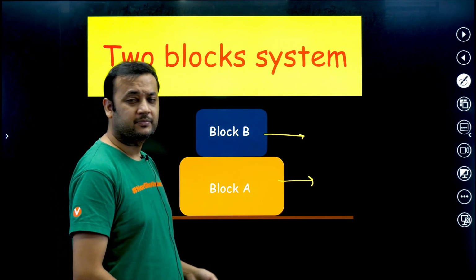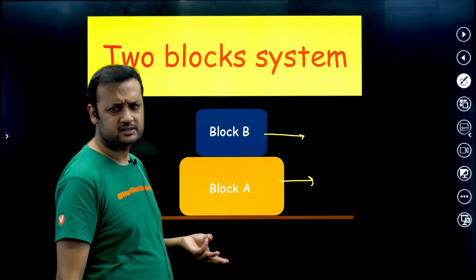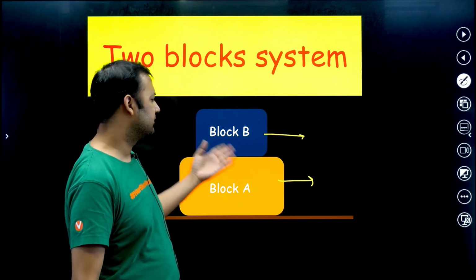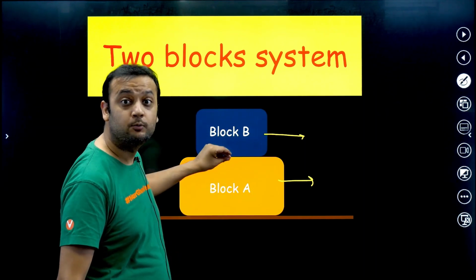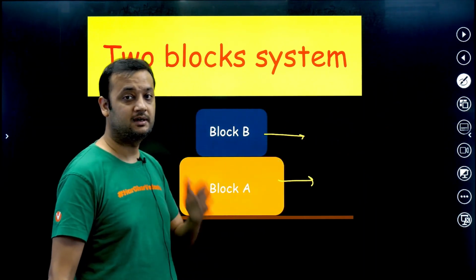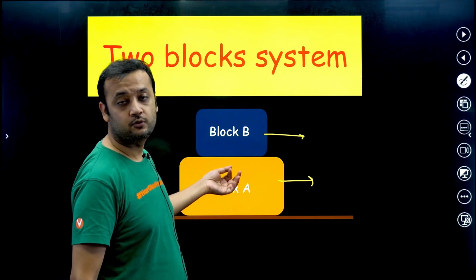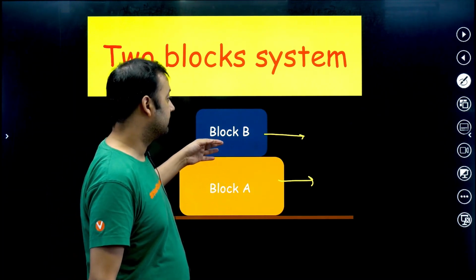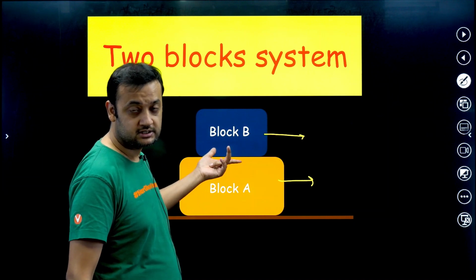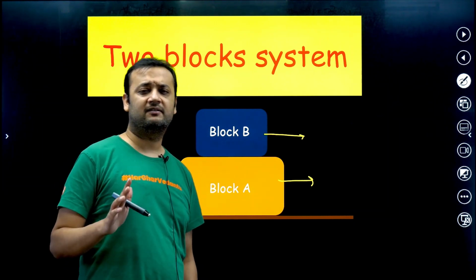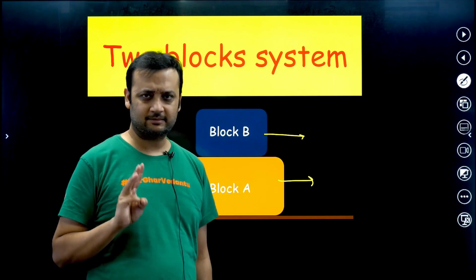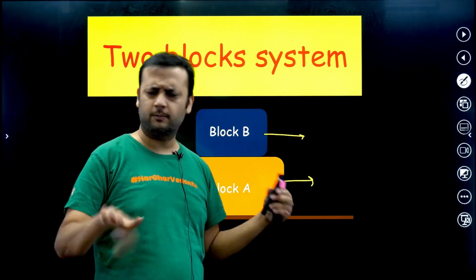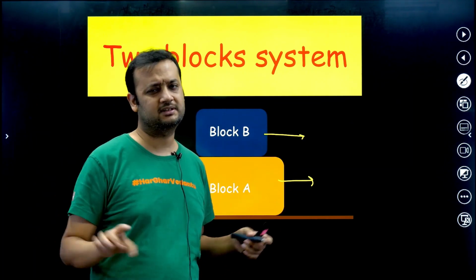So the questions are generally of this type: what is the value of the force so that there is no motion? What is the value of the force so that both the blocks move together? This is one possibility. What is the value of the force so that both the blocks slide on each other? So guys, effectively in 2-block system there can be 3 cases. If you consider all possible problems of 2-block system, there can be 3 cases.